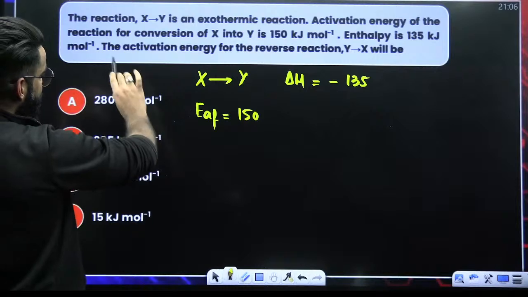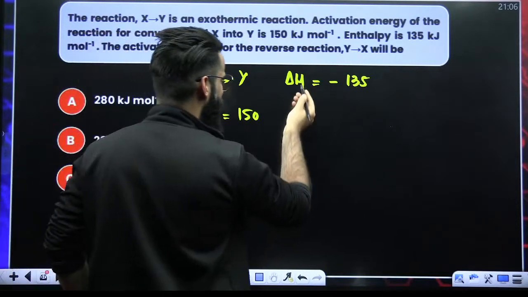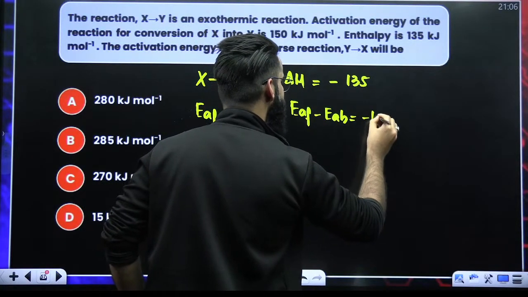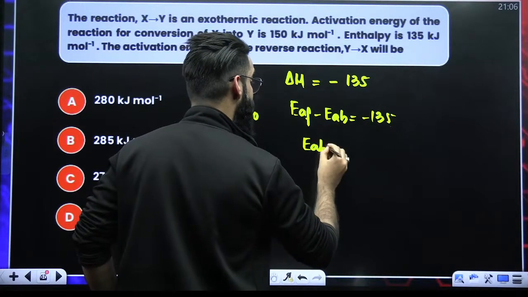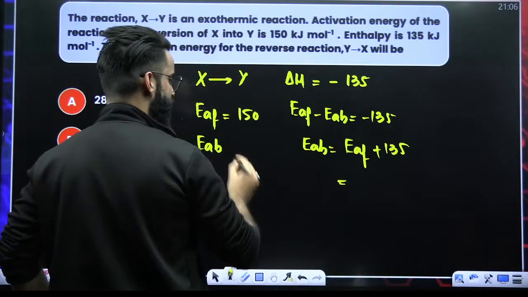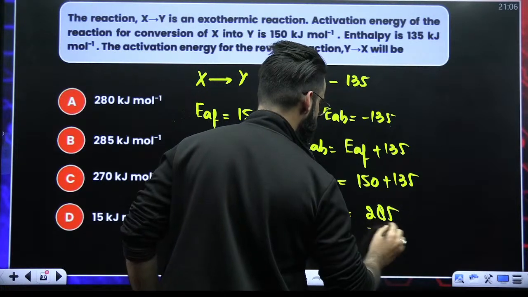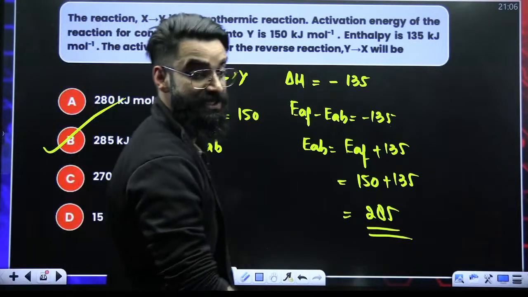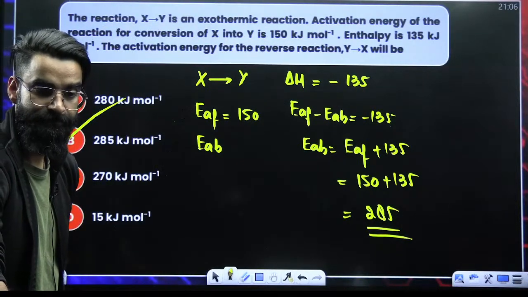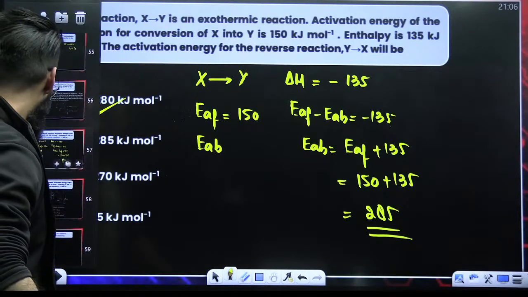What am I supposed to calculate? The activation energy for the reverse reaction, the backward reaction. Dear students, you should be knowing delta H is nothing but EAF minus EAB. This value is equal to minus 135. So EAB would be equal to EAF plus 135. EAF is 150, so this is 150 plus 135. The value comes out to be 285 kilojoules per mole, the activation energy for backward reaction. Right? Done? Perfectly done.